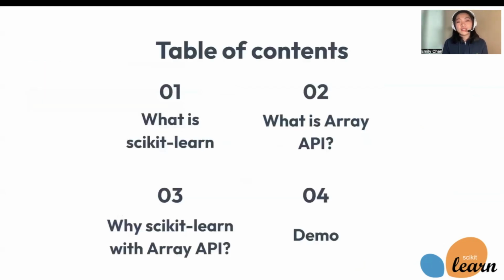In the next 20 minutes, I'll cover 4 things. So first, what is scikit-learn? Second, what is Array API? Third, why is scikit-learn adopting Array API? And fourth is a short, quick demo that summarizes the previous 3 topics I talked about.